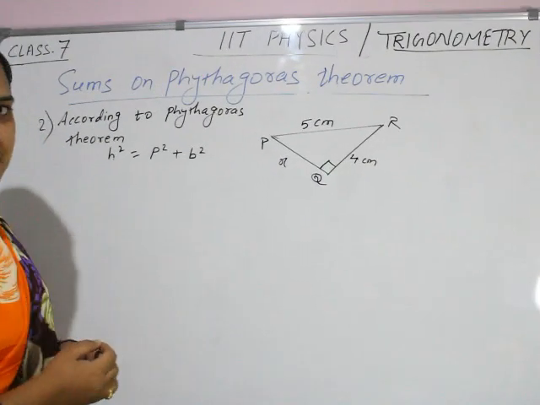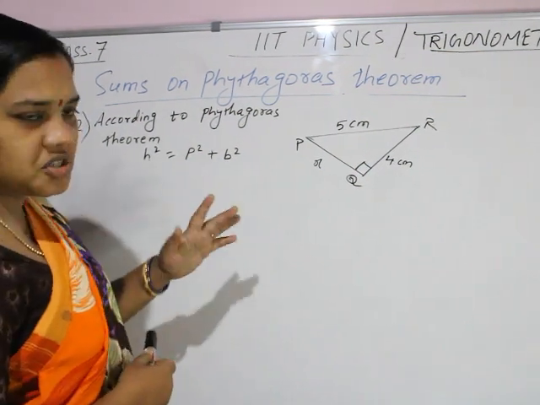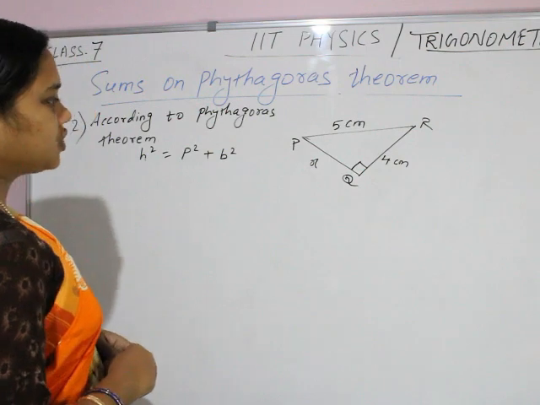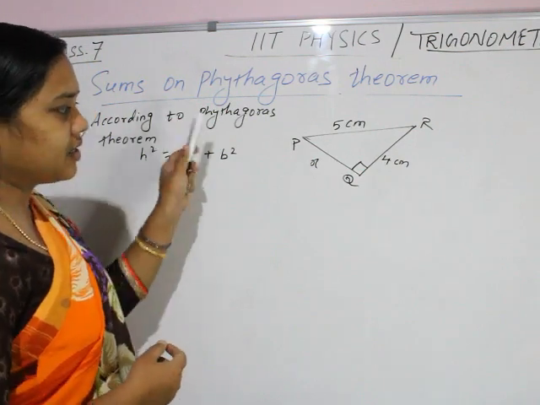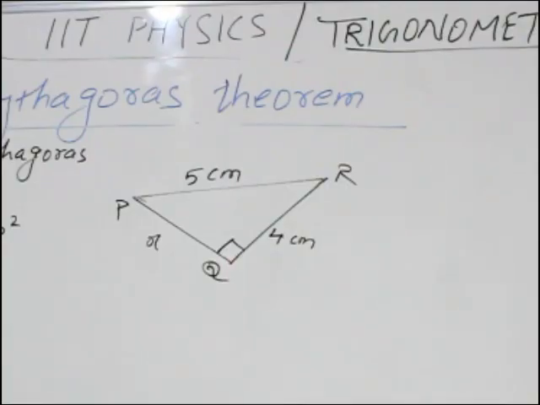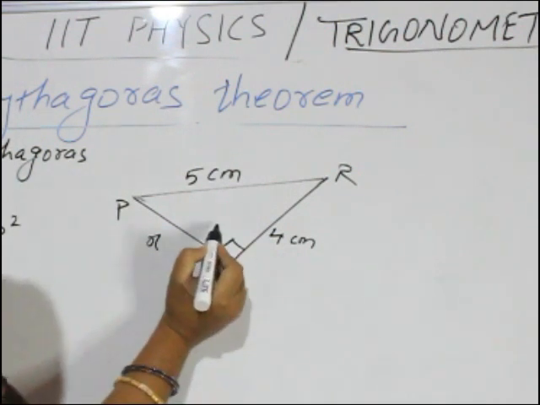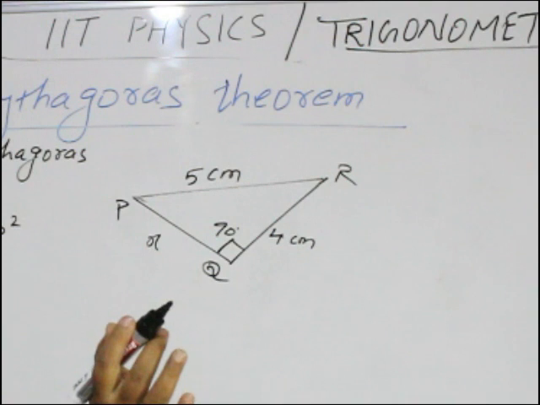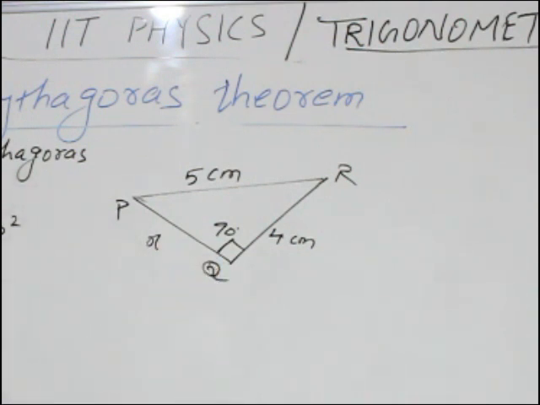So children, the next question is, the first question we completed. Now this is the second figure. Okay, so here you can see there is a triangle PQR and you can see there is a square symbol. The square symbol shows that there is a 90 degree angle. Where is the 90 degree? Here, at Q. At Q a 90 degree angle is there.